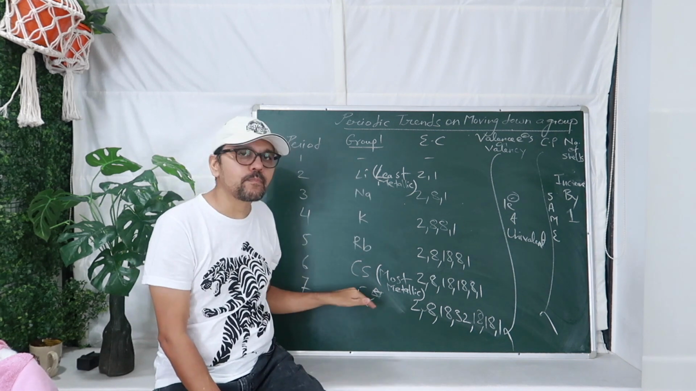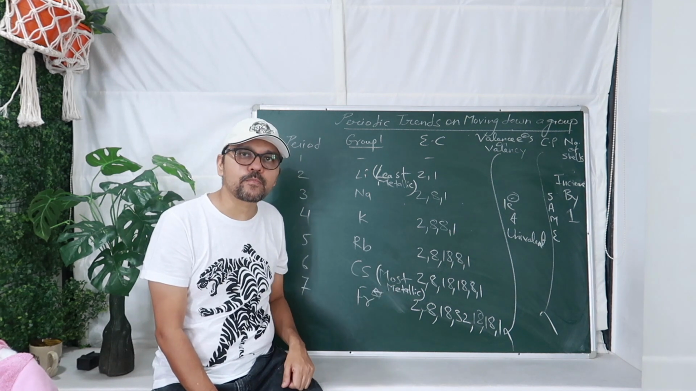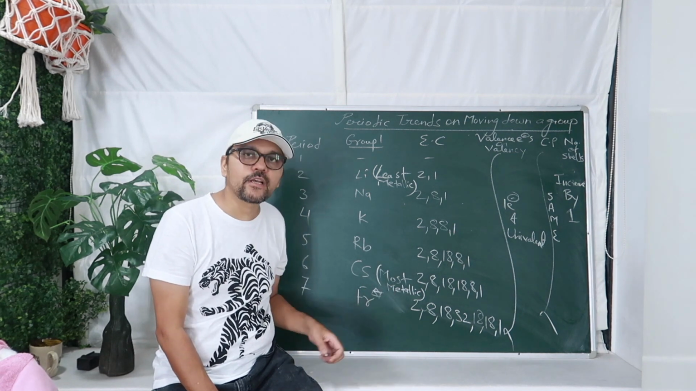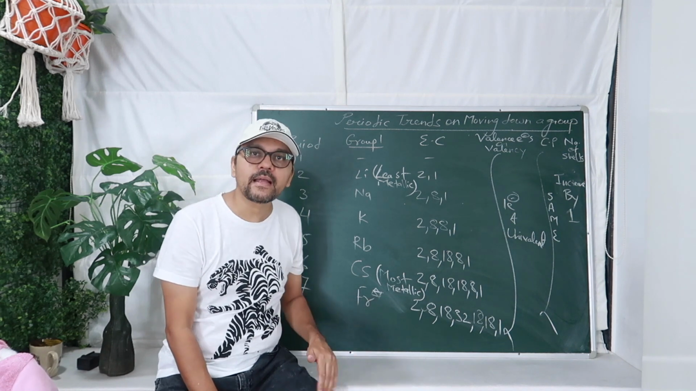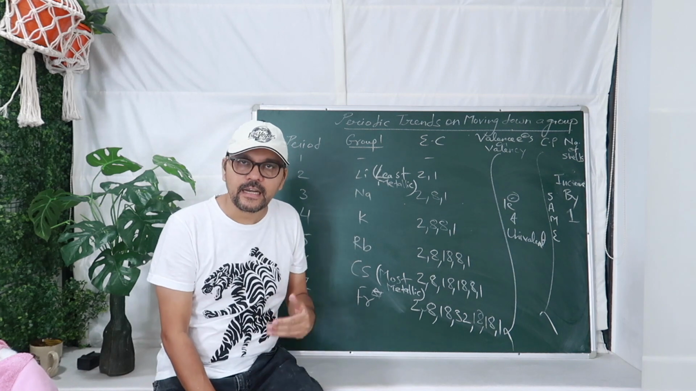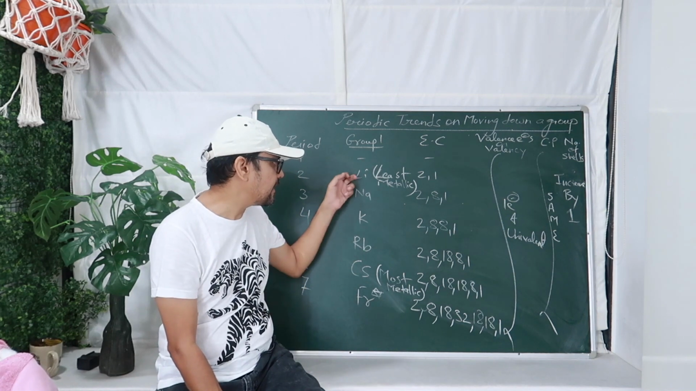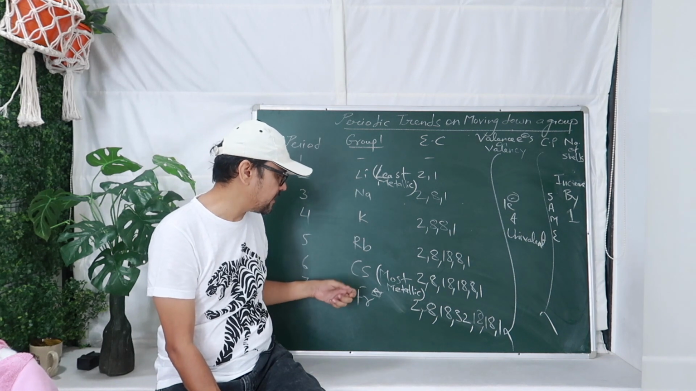As you go down a group, metallic character increases. So cesium is being considered as most metallic. Why not francium? Because francium is a spoiler. It is radioactive in nature. It is carcinogenic in nature. It can cause cancer. So Li Na K Rb Cs Fr: lithium, sodium, potassium, rubidium, cesium, francium.